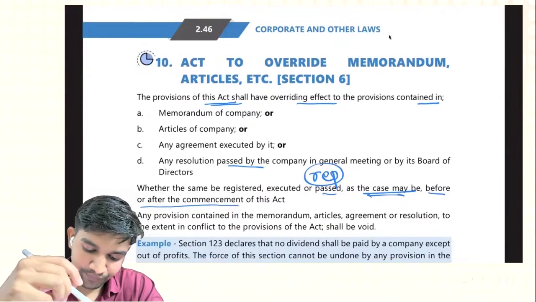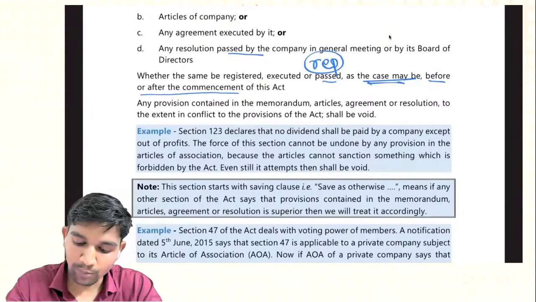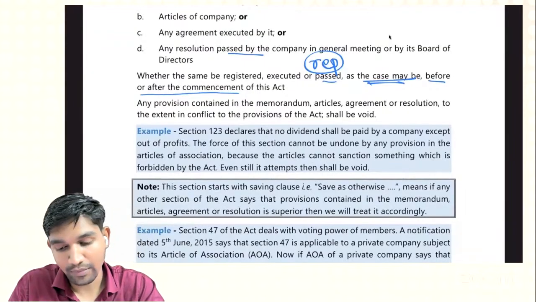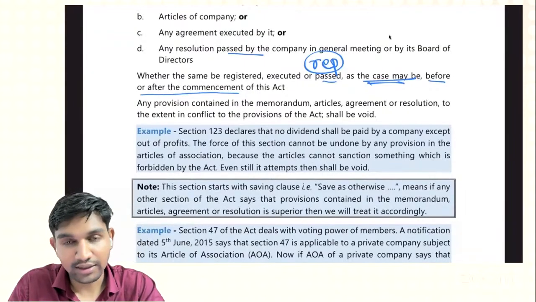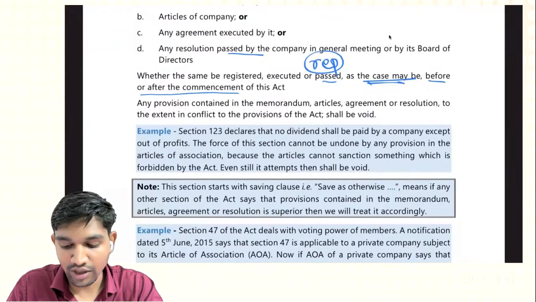So even if registered, passed, or executed before the commencement of this Act, the same section will be applicable.